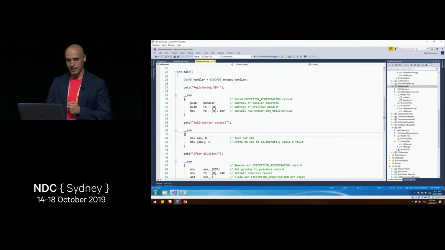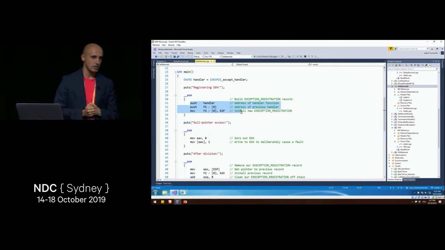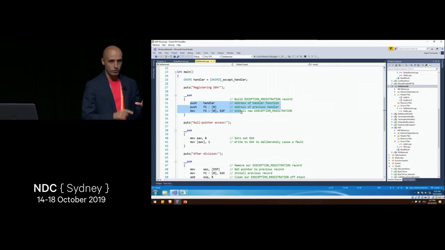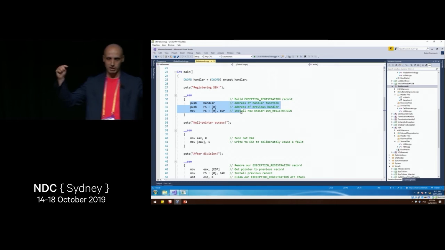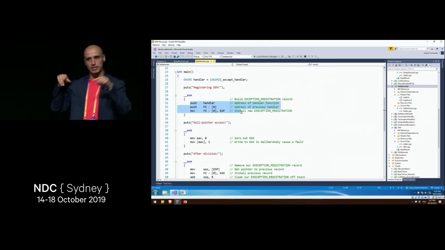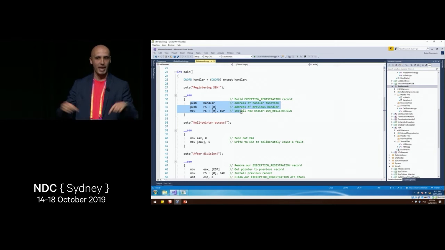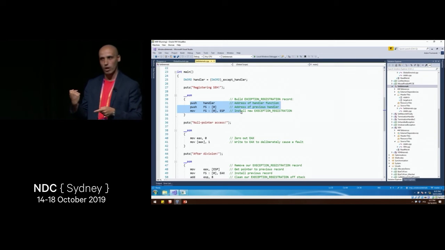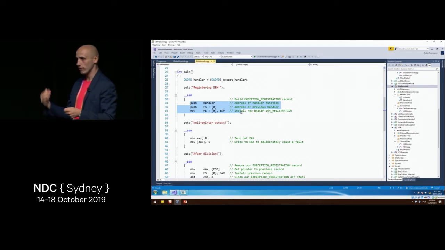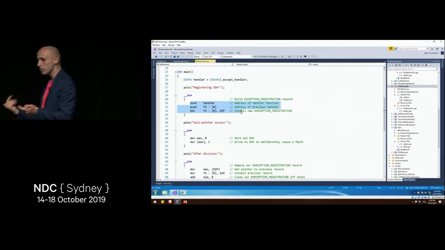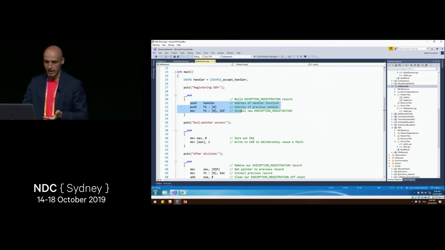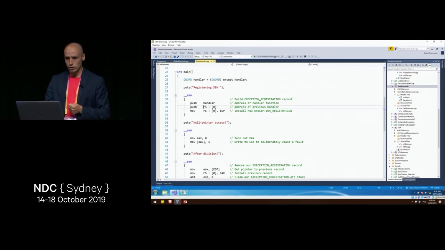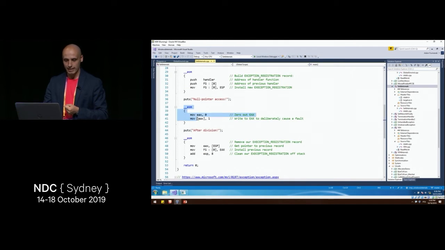So what we are doing here is we need to put a special structure on the stack, which basically has 2 pointers. The first pointer points to the previous exception handler. So we are in a try-catch block, actually in a try, executing some other method. This other method wants to set up another try-catch block. So this new try-catch block must point to the previous try-catch block so it can be traversed later on. The other pointer is basically a pointer to a method, to our handler. So we set up this structure and put it in a special well-known place in the FS register.